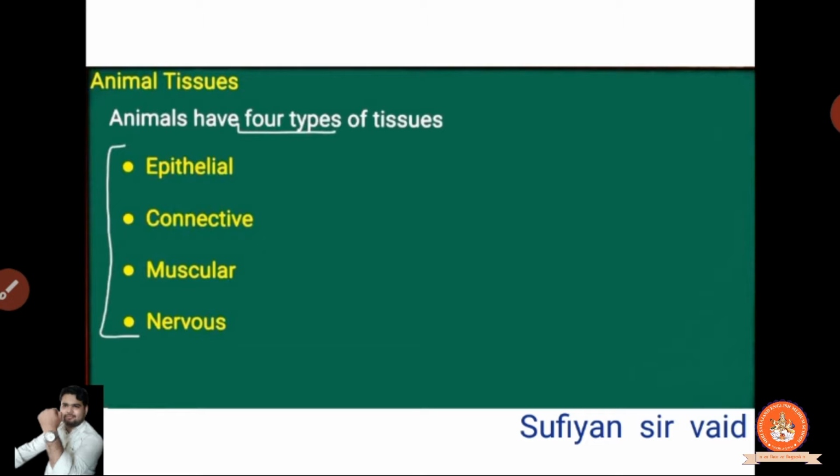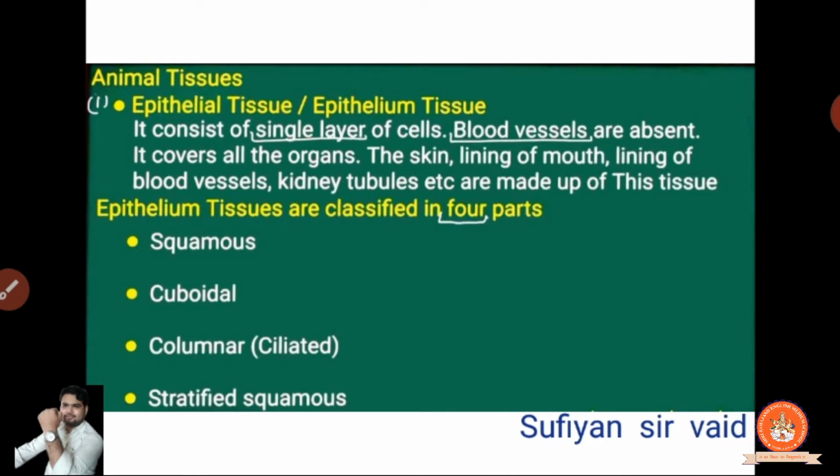The animal tissues are of four types. One is epithelium, next is connective, another is muscular, and then nerves. So one by one we will understand it in an easy way. Epithelium tissues, or epithelial tissues. What is that? It consists of a single layer of cells. Blood vessels are absent. It is made up of the single layer. Clear? And in epithelium tissues there is an absence of blood vessels.